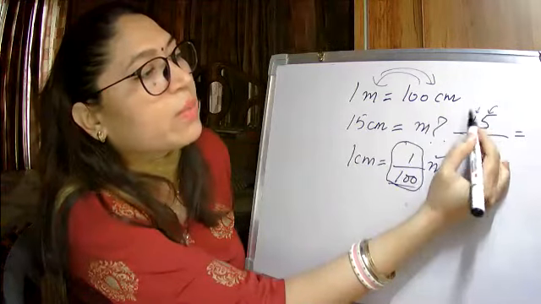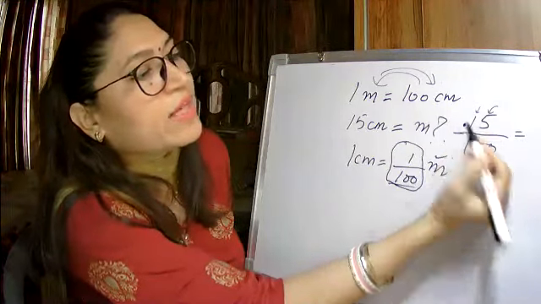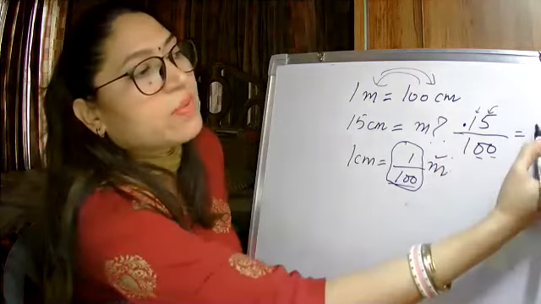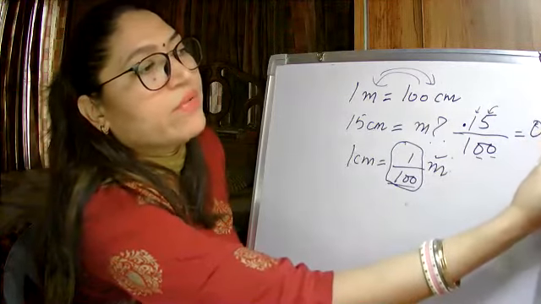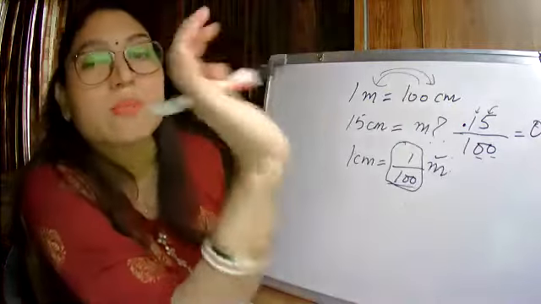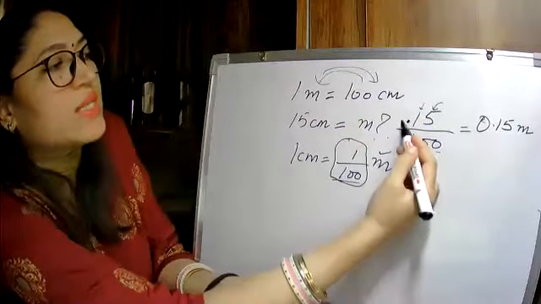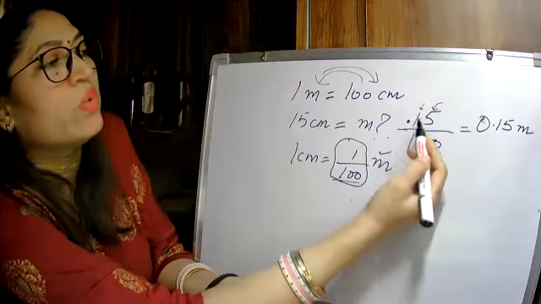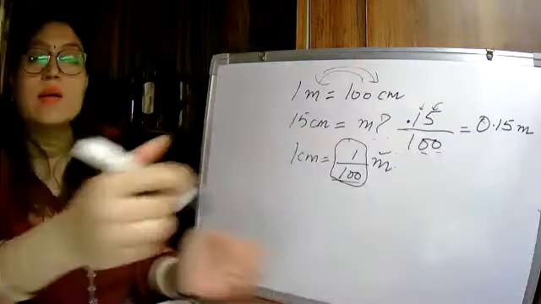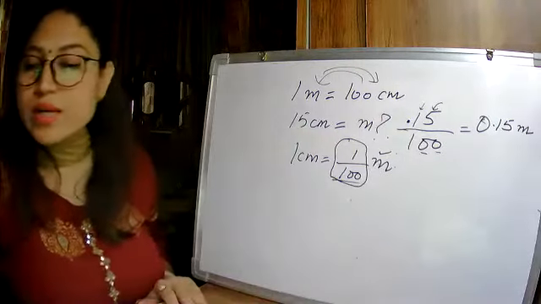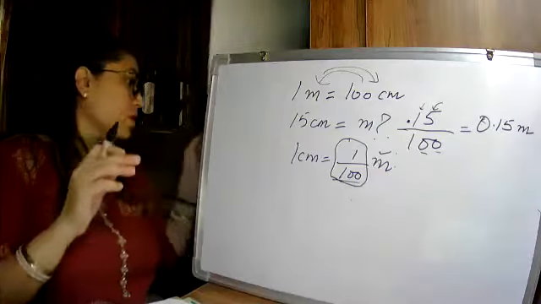So the answer will be 0.15 meters. Simple thing you have to remember: if two zeros are there, place the decimal point before two numbers. Clear? Don't get confused in this. This is very simple.